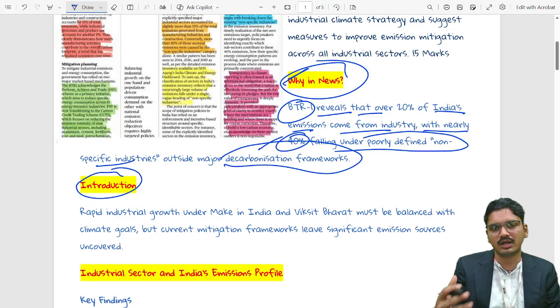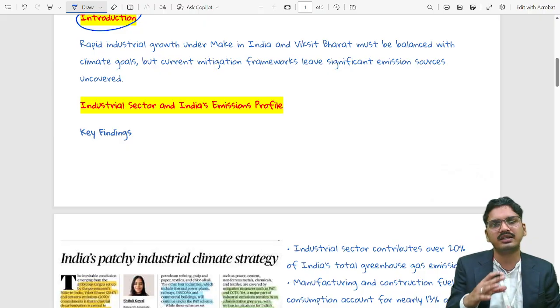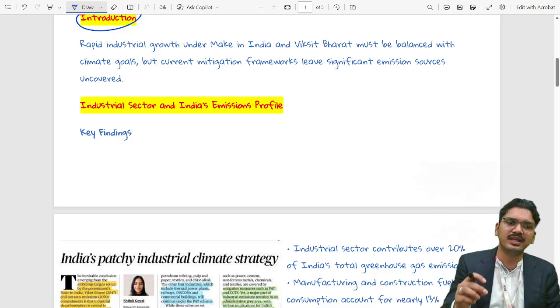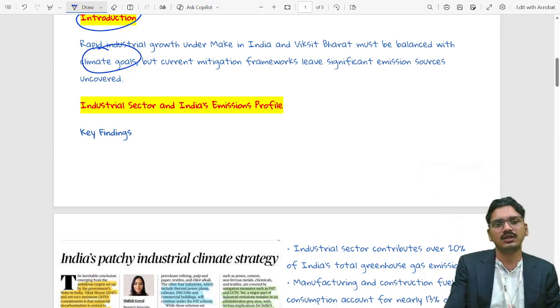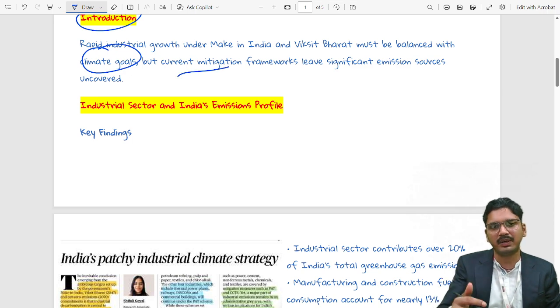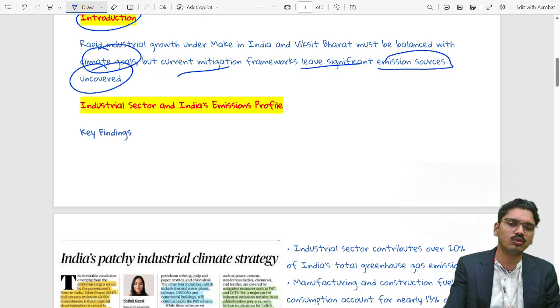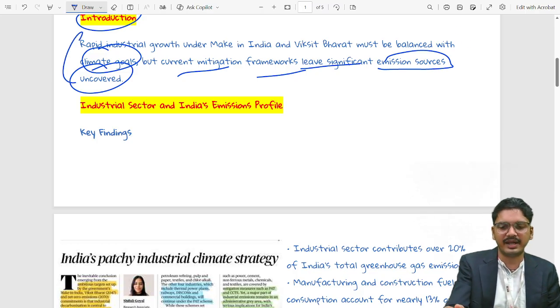If you have to write an introduction on the same topic, the introduction might look like this, where you can say rapid industrial growth under the idea of Make in India and the overarching Viksit Bharat must be balanced with climate goals also, because that ensures the sustainability of those goals. But the current mitigation framework in place leaves significant emission sources uncovered. Those sources releasing greenhouse gases or harmful gases are somewhere outside the scope of authority. You get a fair idea through the introduction.